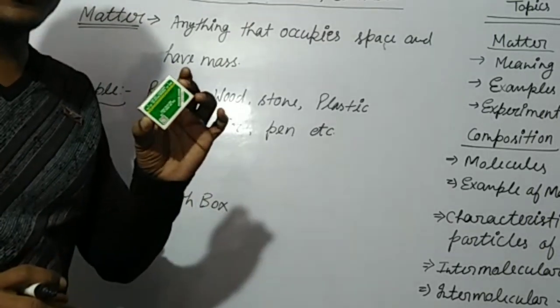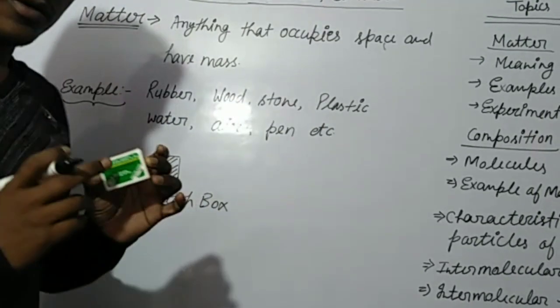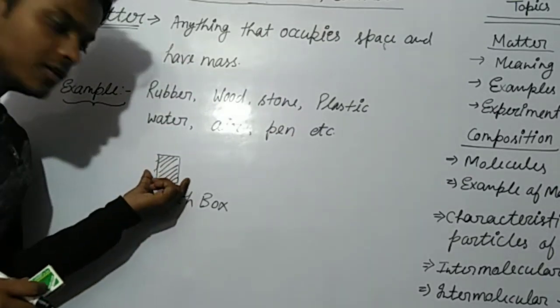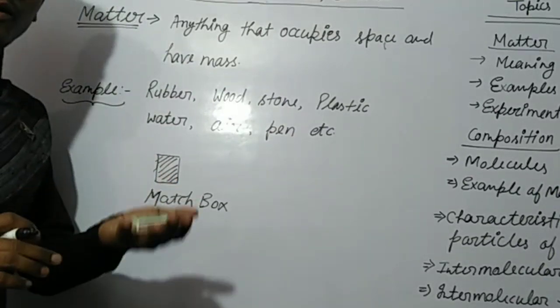That means it is matter, because it has space and has some mass.